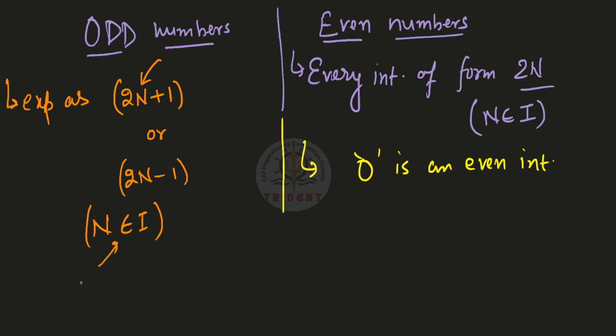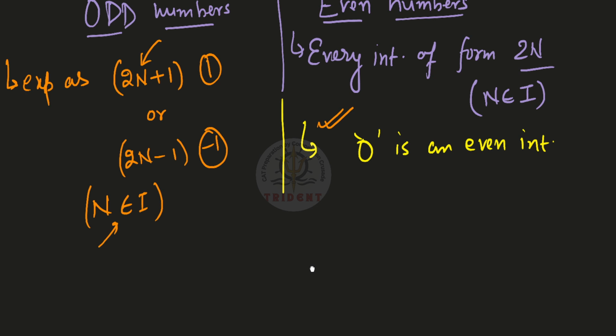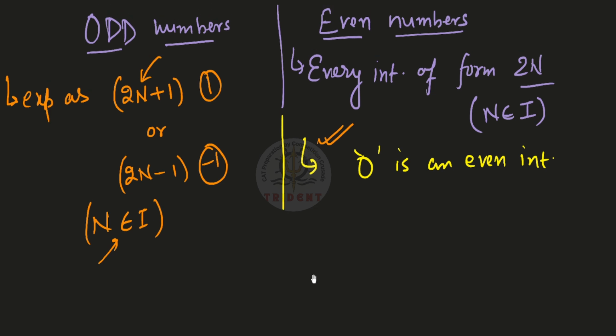So n basically belongs to all the integers. Now remember, you can substitute for 0, but then when you substitute n equals to 0, the number will either be 1 or minus 1. So in that case, 0 will not be an odd number. 0 will be an even number only. Okay. This is an interesting idea. I am just expecting you to keep these things in mind. They are never going to be tested in an exam condition, but here the knowledge of these things will be helpful.